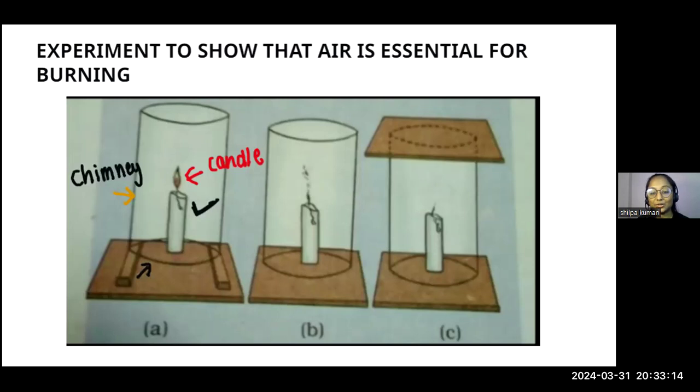But in the second case, we are not allowing air to enter, so you will notice that the candle flame is getting put off. And in the next case, when you put a cardboard above this chimney, you will notice that the candle will be put off completely.